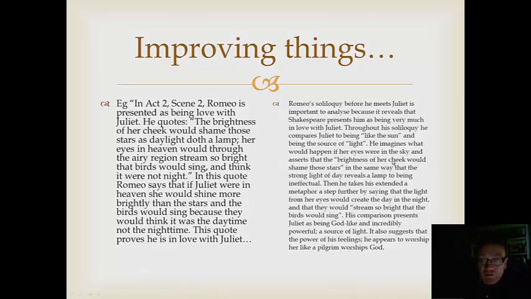I've embedded smaller chunks of the quotes into the essay and explained a bit more fully what actually is going on in the speech. Okay, so let's look at this first sentence. I've said that it's a soliloquy, and I talk about how he presents him as being very much in love with Juliet. Similar to this, but a bit more fully explained. Then I use the term soliloquy again, and I talk about what's been happening early on in the speech. He compares Juliet to being like the sun and being a source of light. So I'm showing awareness of the whole speech, not just one little quote.